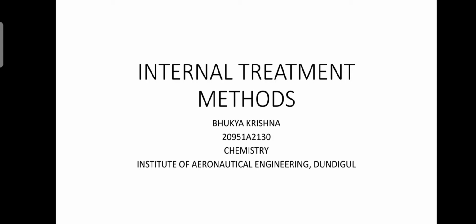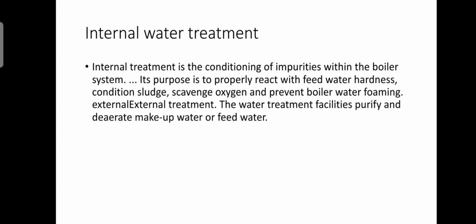So today I want to discuss internal treatment methods of chemistry. Internal water treatment. Internal treatment is a conditioning of impurities within the boiler system. Its purpose is to properly react with the feed water hardness, condition sludge, scavenge oxygen, and prevent boiler water foaming.